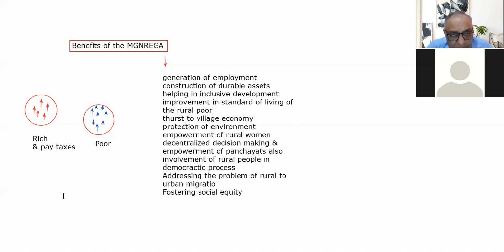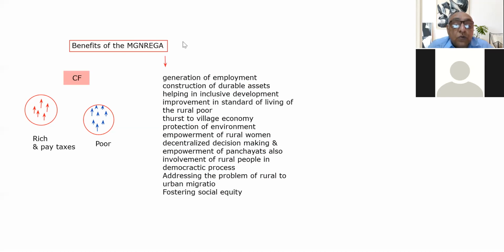So now how does Manrega contribute in that? The contribution in Manrega is that the taxes collected from the rich, this is the tax money, this is the consolidated fund of the country, what is known as the khazana.